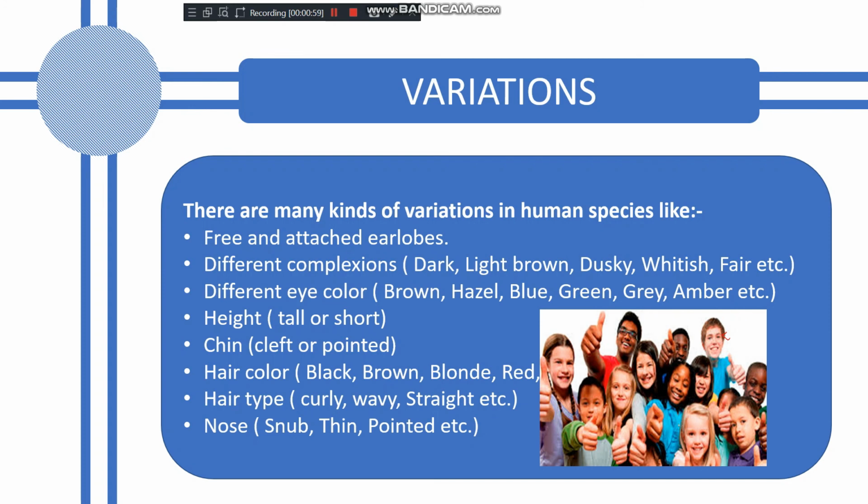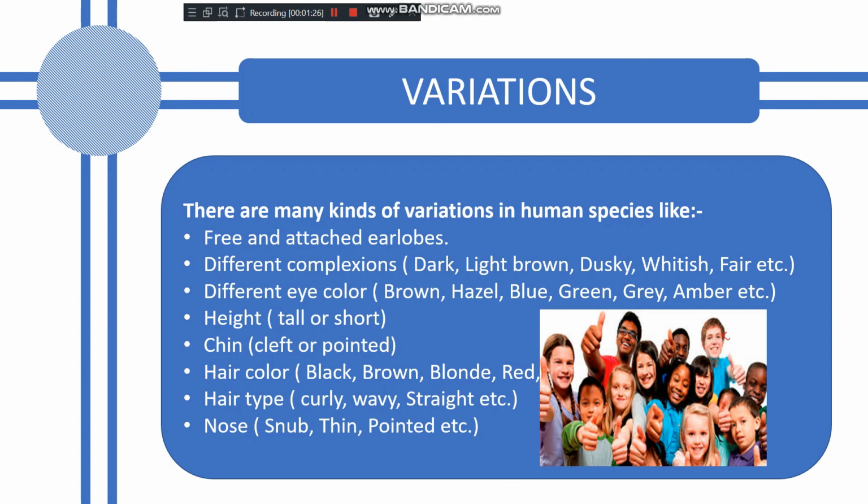The complexion, meaning the color of skin. Some are dark, light, brown, dusky, fair, etc. The color of the eyes, the height, short or tall, hair color, black, brown, red, etc. Type of hair, it can be curly, wavy or straight.